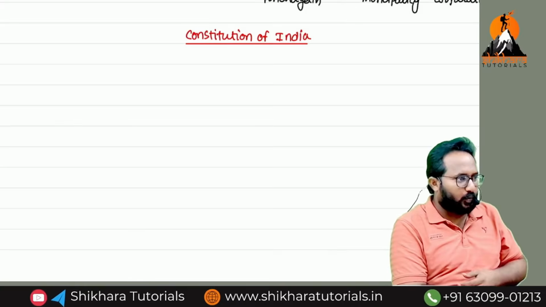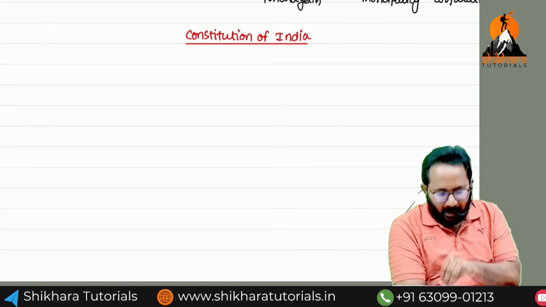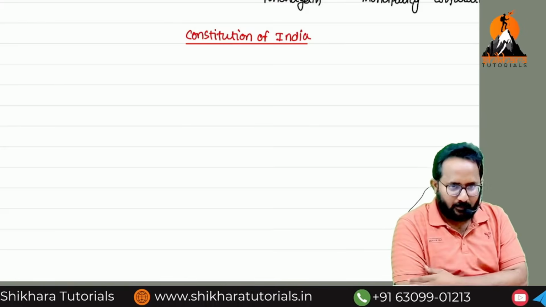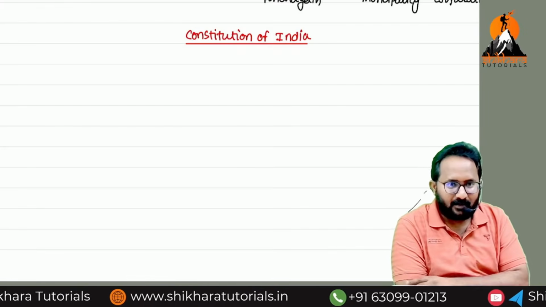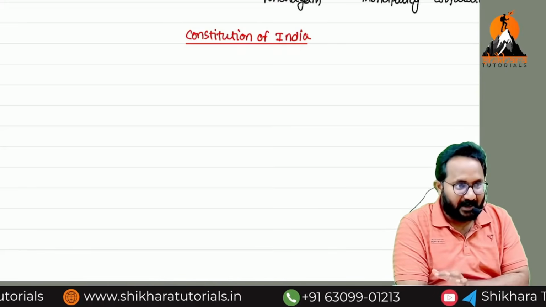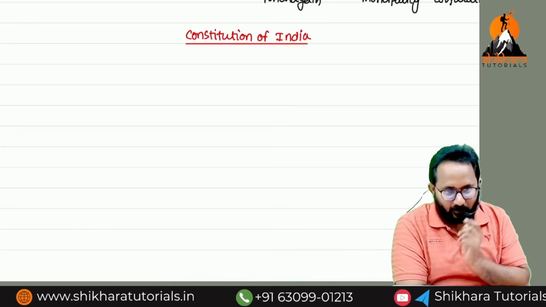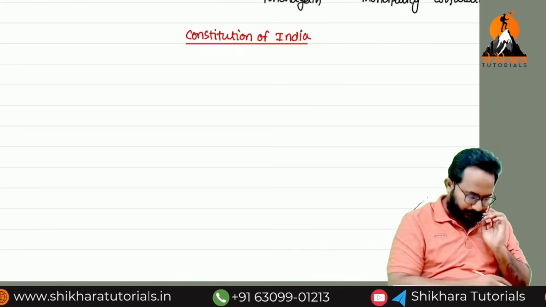Section 1, 2, 3, 4, 5, different section numbers are there. In the Constitution of India also, instead of sections, they have given articles.